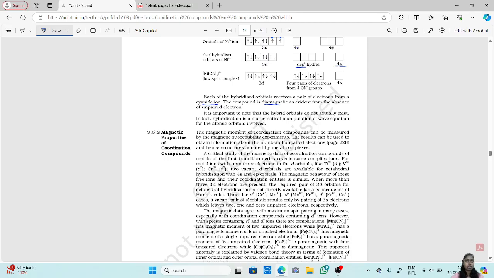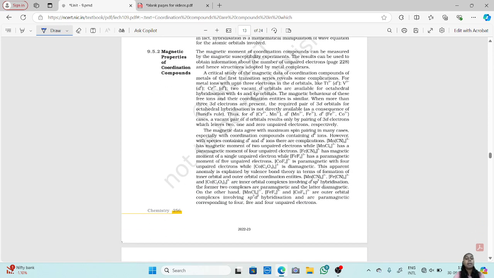In the actual scenario, these hybrid orbitals do not actually exist. It is what we learn as a simplification to understand what exactly is happening. In reality, the hybrid orbitals don't exist.